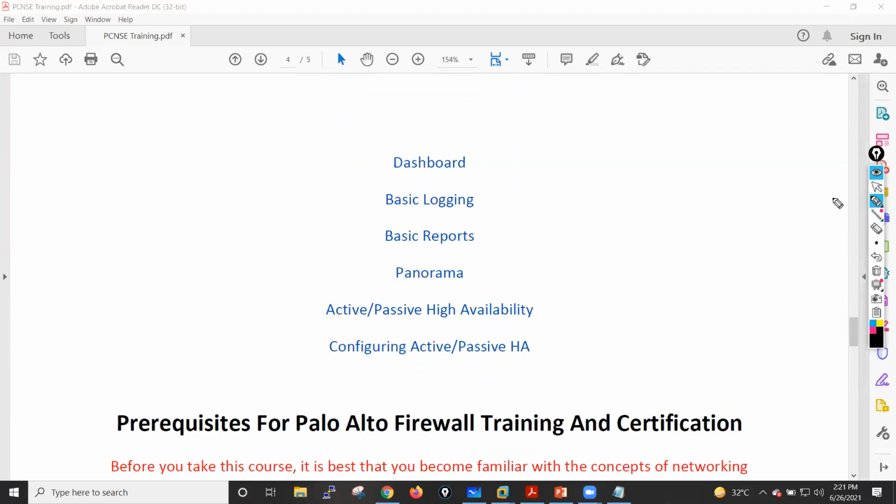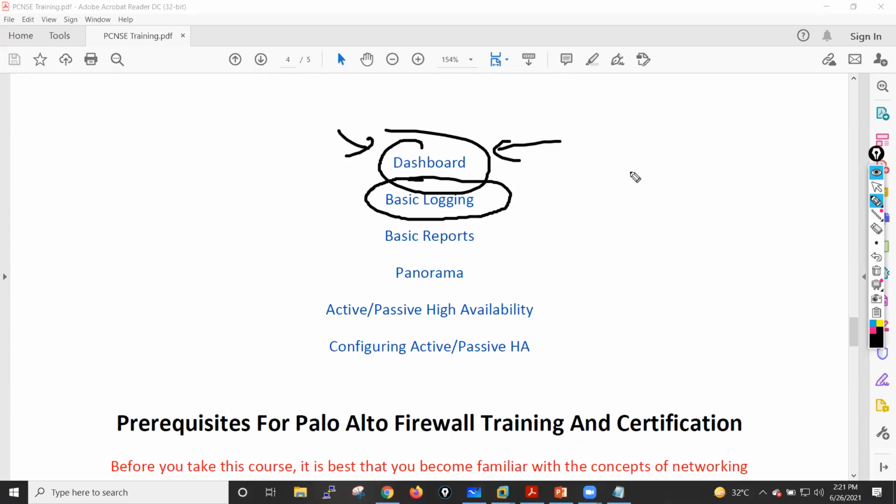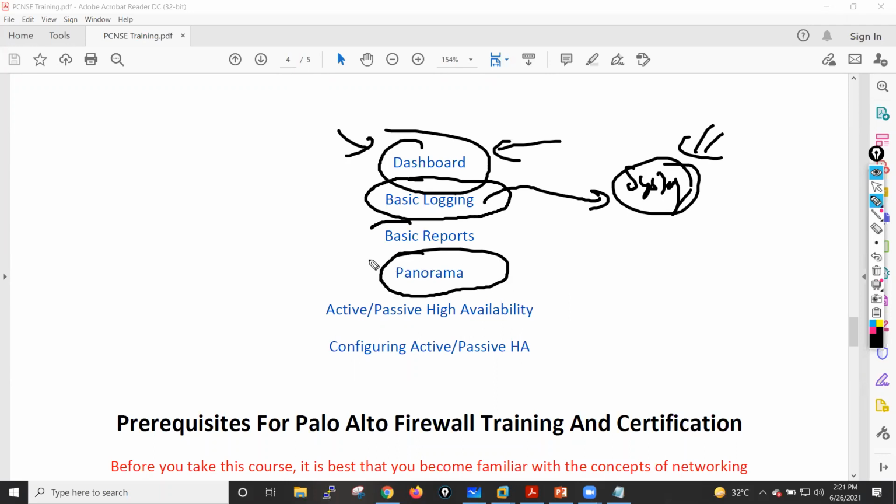I will also go through your dashboard. What are the things you require in the dashboard? How you can customize your dashboard? How we can configure the basic logging, and how we can configure the advanced logging. Let's say you have a syslog server. So I'll install a syslog server on one of my test machines, and I will send these logs to my syslog server.